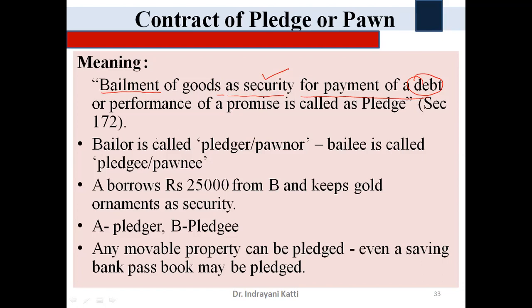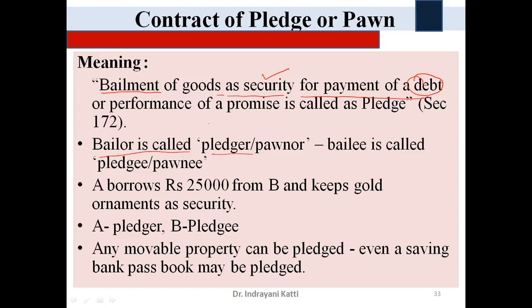Pledge is, once again, bailment of goods as a security for payment of debt or performance of a promise. So for payment of a debt or to perform the promise, we can deliver the goods as security to the pledgee. Here there are two parties. One party is the bailor, who is called the pledger, the one who transfers the goods.